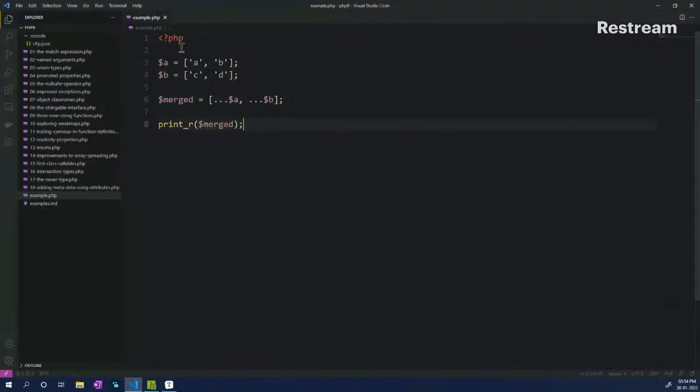Okay, now let's try to understand what we have written so far. We have array A with two values associated with it. We have array B again having two values associated with it. We are using a third variable called merged. Again, this can be anything. It doesn't really have to be the variable name merged. And then we are using array spreading, wherein we use three dots and then $A and then three dots $B and then merged.